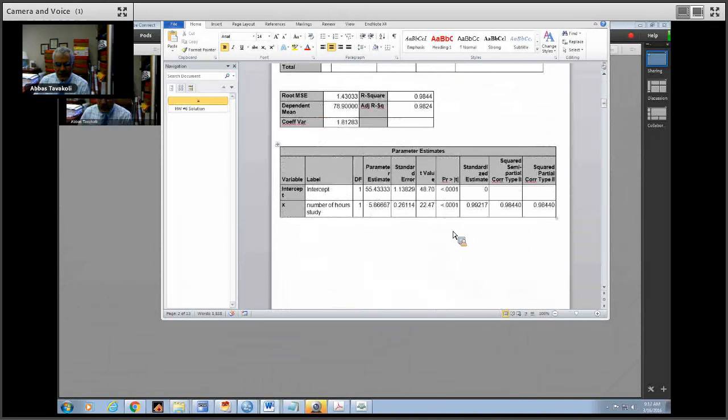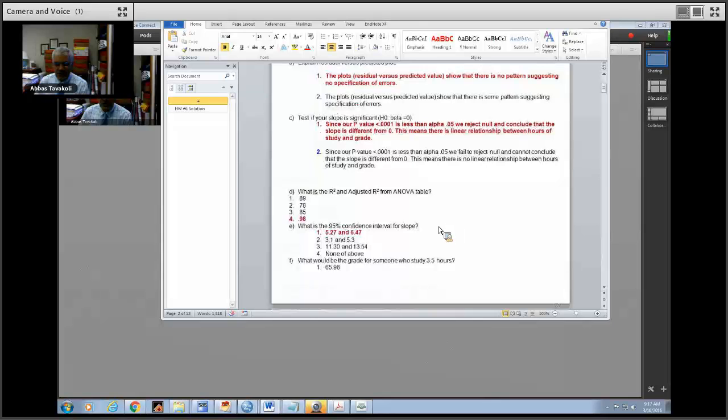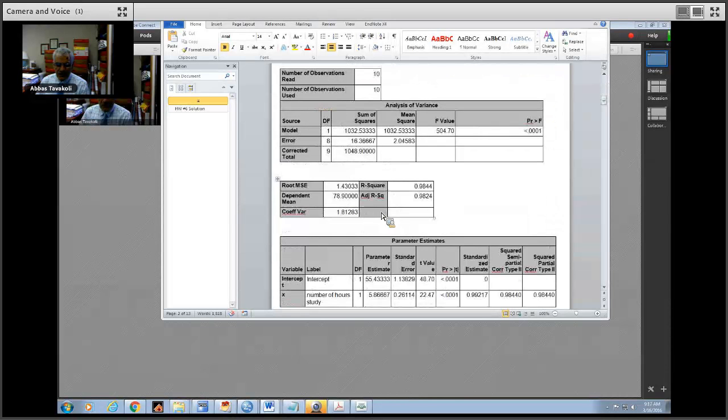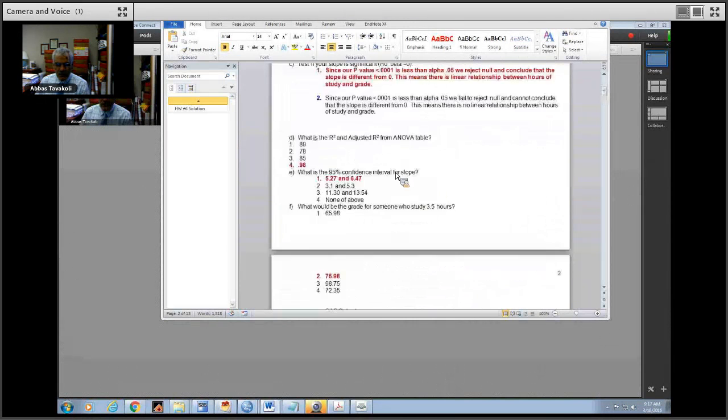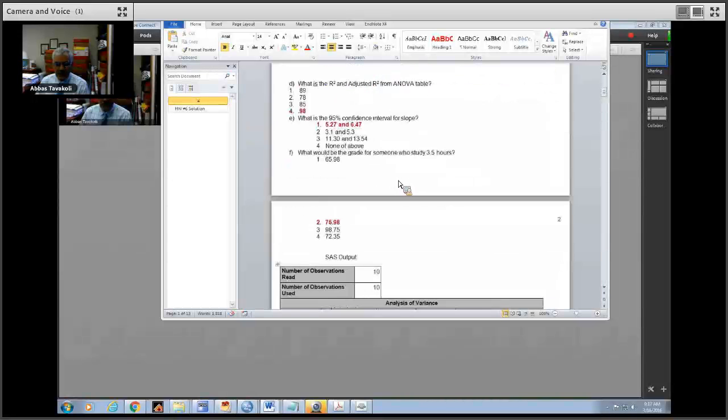And test if your slope is significant. If you look at the output, the p-value is 0.001 for the slope, and you're going to say, because this p-value is less than alpha, you reject the null and you conclude the slope is different from 0. That means there is a linear relationship between hours of study and grade. What is R square and adjusted R square? This is your R square. Both of them are 0.98.